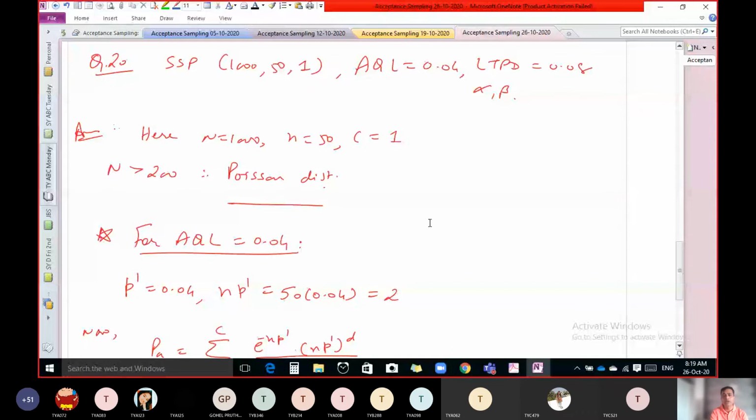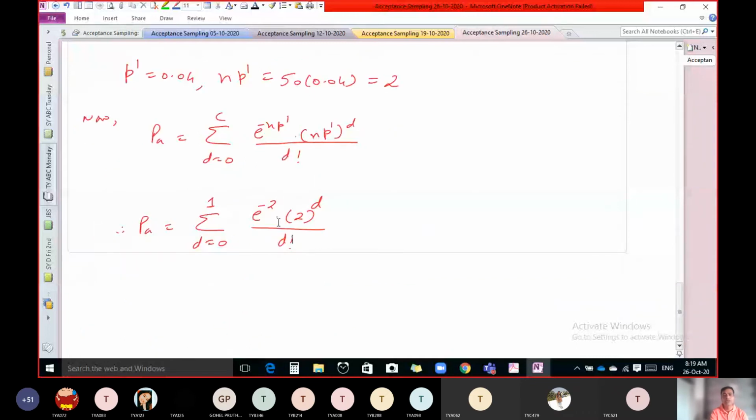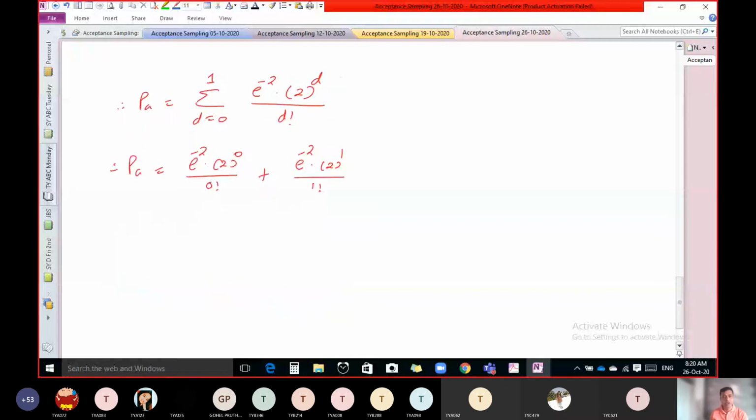Use the formula of Poisson distribution. Sigma d equal to 0 to c e raised to minus np dash, np dash raised to d upon d factorial. Put np dash equal to 2. So e raised to minus 2, 2 raised to d upon d factorial. And c is 1. So first of all put d equal to 0 and then put d equal to 1. So e raised to minus 2, 2 raised to 0 upon 0 factorial plus e raised to minus 2, 2 raised to 1 upon 1 factorial. Now take e raised to minus 2 common. 2 raised to 0 is 1, 1 factorial is 1, 2 raised to 1 is 2, 1 factorial is 1.